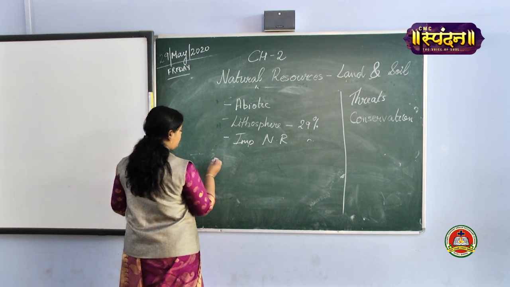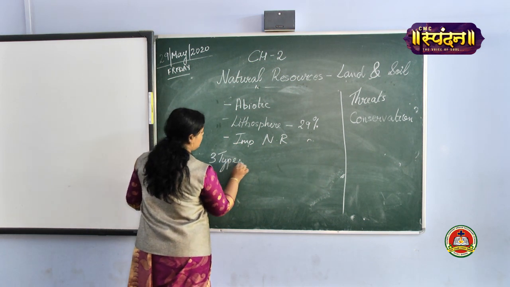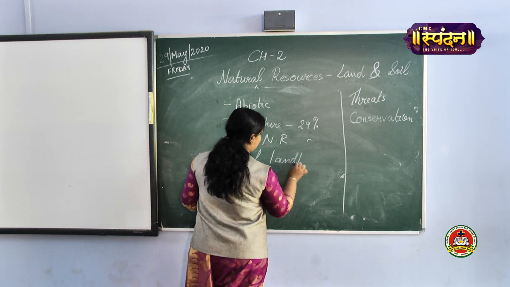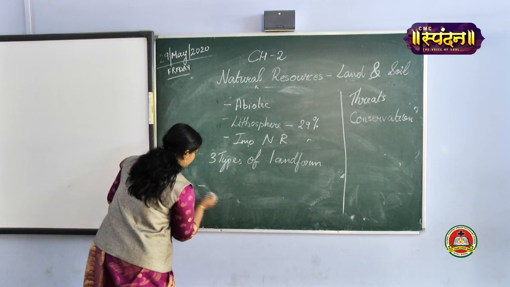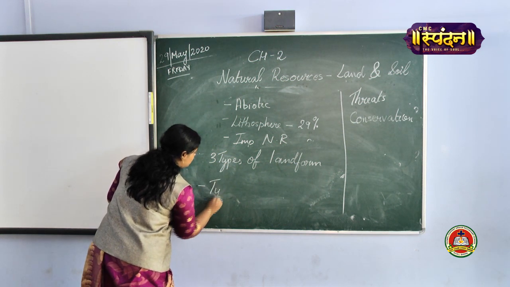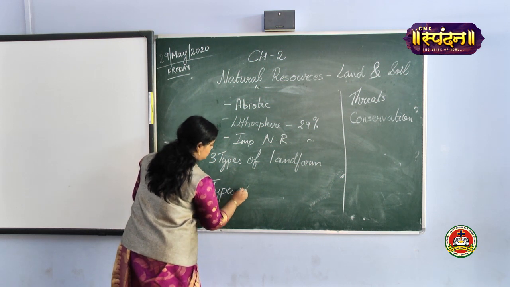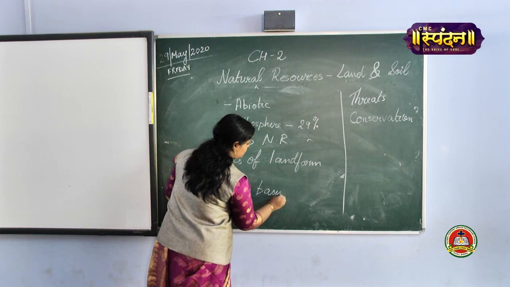I'll write the topic over here once again. 3 types of landform, and types on the basis of utilization.